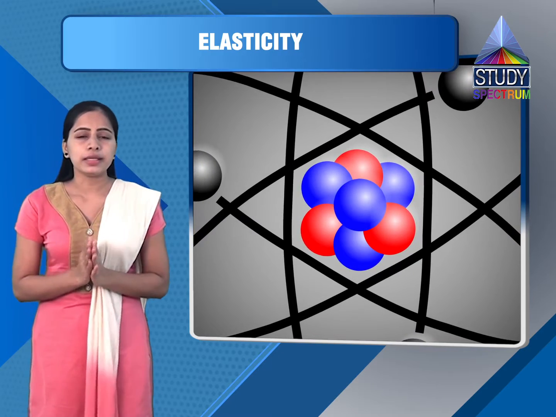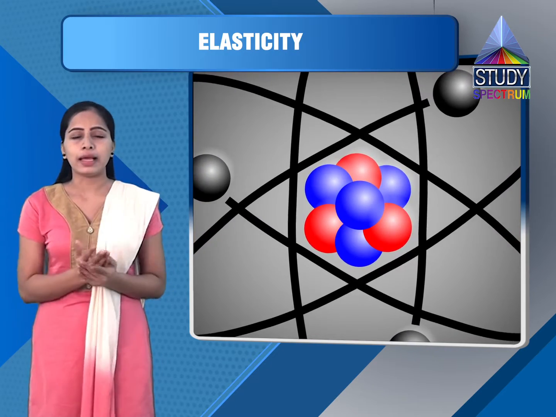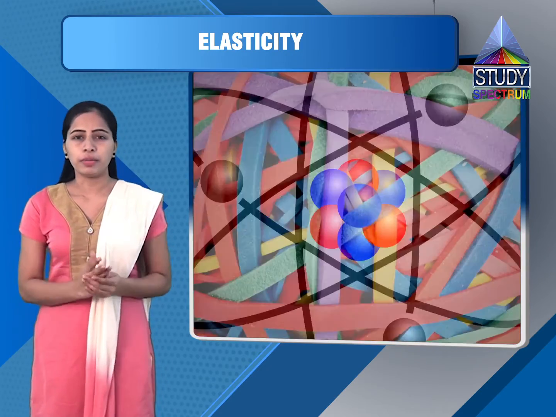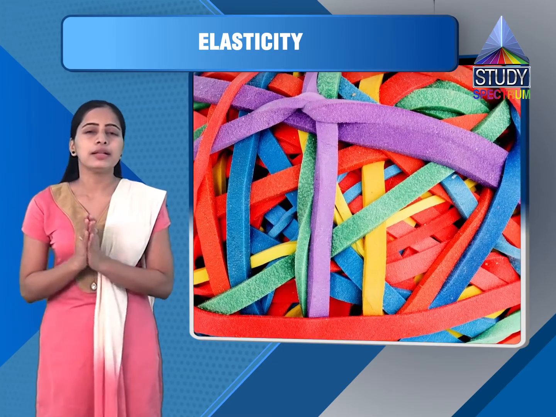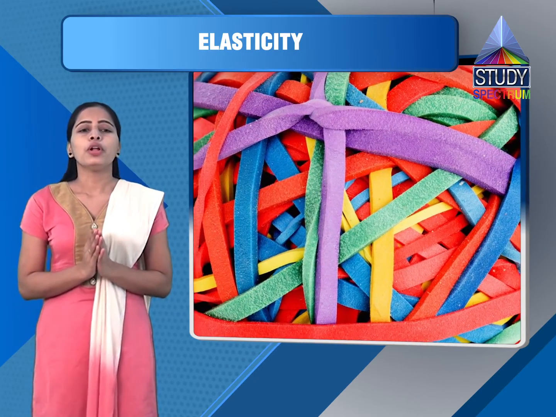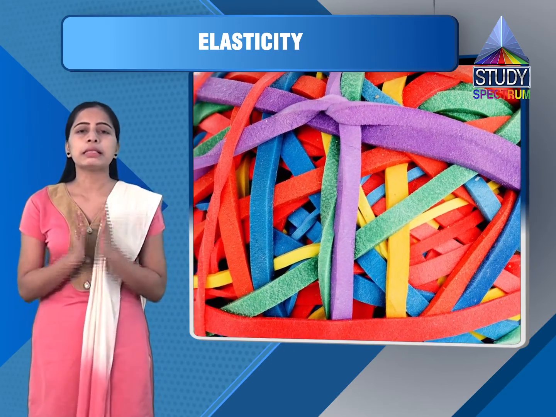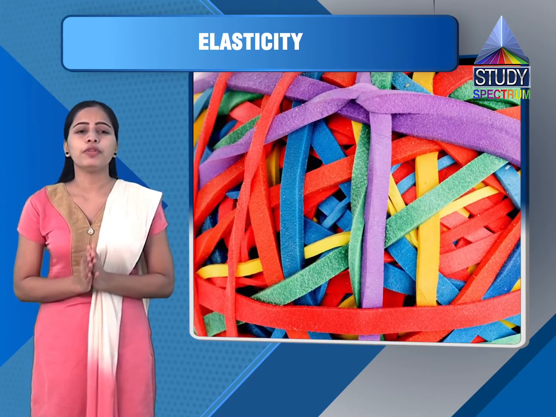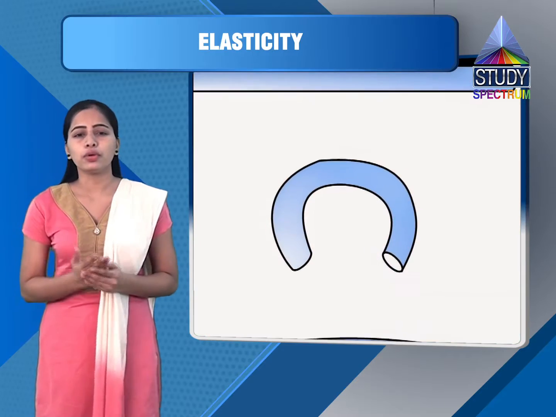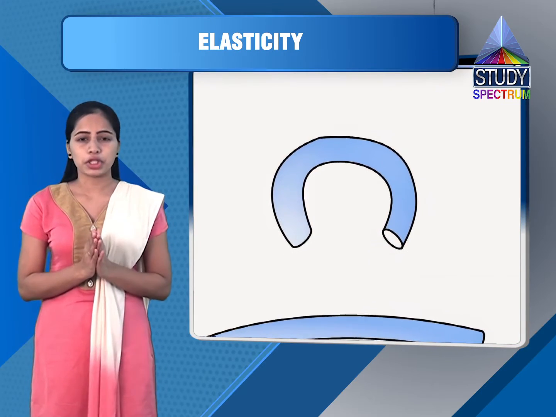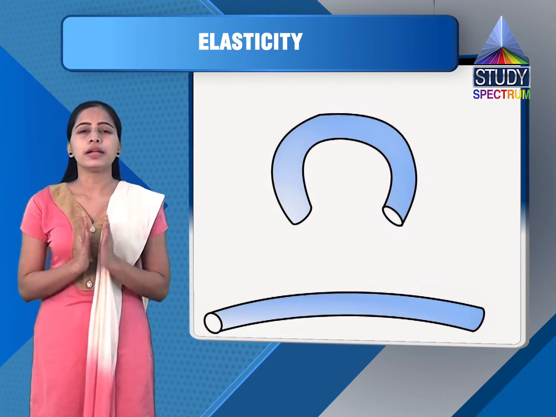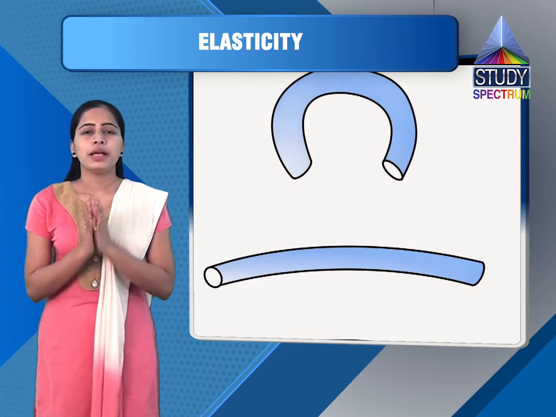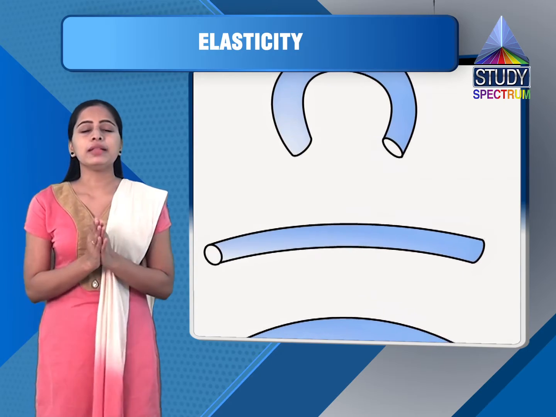Now let us see some examples of elastic material. We can say spring, rubber, and there are some more examples also. Now the next property is plasticity. Plasticity is the property of a material to undergo a permanent deformation even after removal of external deforming forces. Let me explain this.